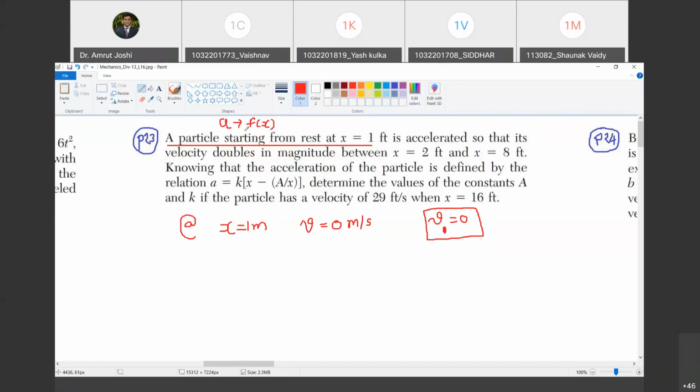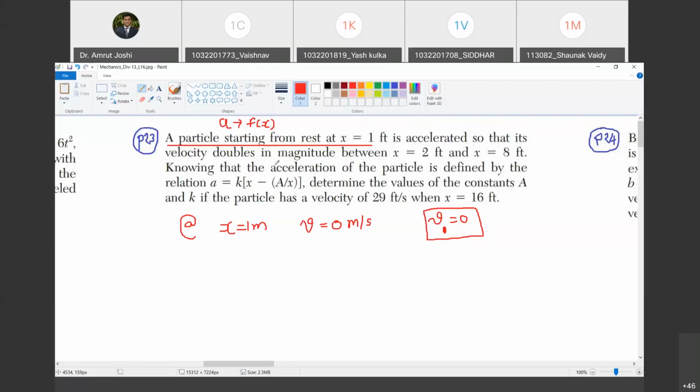Are you with me? Yes, sir. Just look here, position is a function of time. Do you agree with me? Yes, sir. So acceleration being a function of position, and position being a function of time, acceleration will become a function of time. Function of a function. Are you with me? Yes, sir. Okay. Now let us understand the next statement.